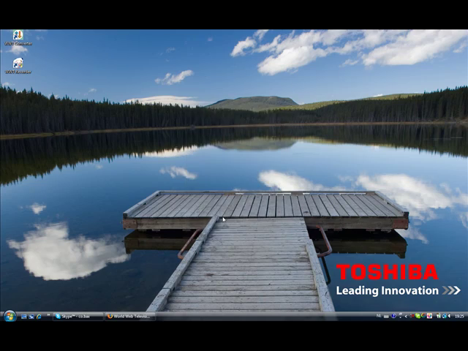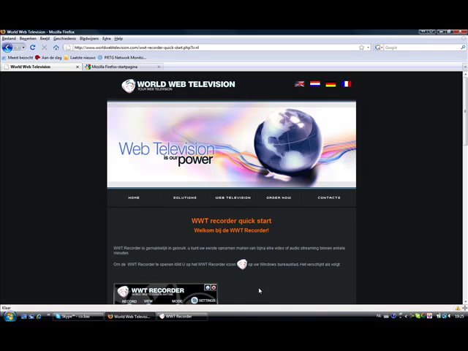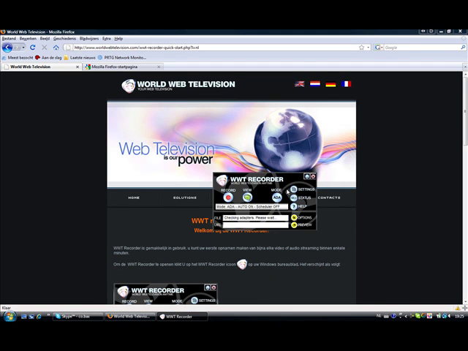The page named WWT Recorder Quick Start will automatically appear on your screen. On this page you can read the instructions for recording your first video.